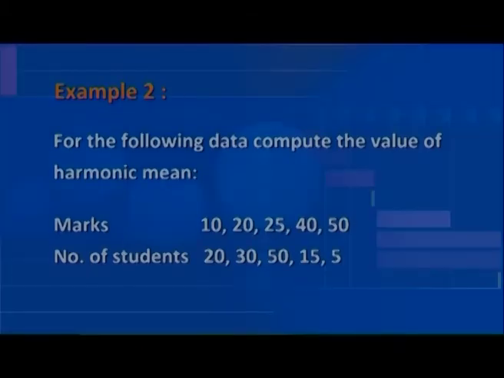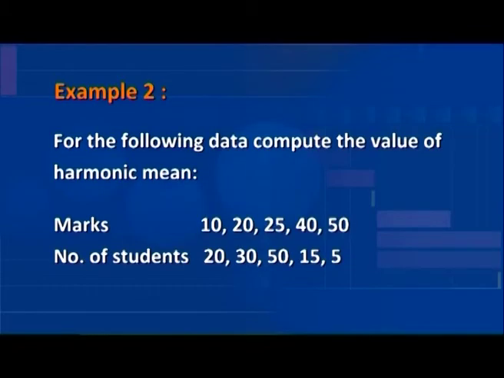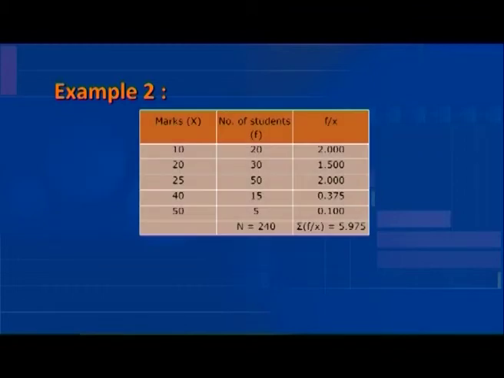Now, let us solve another example. For the following data, compute the value of harmonic mean. To compute the harmonic mean, we have to first calculate the reciprocals of each item. That is, the reciprocal of the items 10, 20, 25, 40 and 50, and then multiply it by the frequency. We will directly take the frequency and divide it with the respective value of the variable.